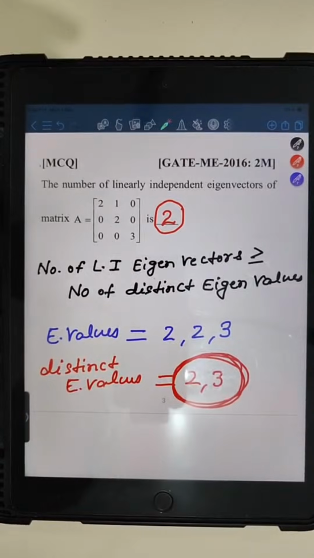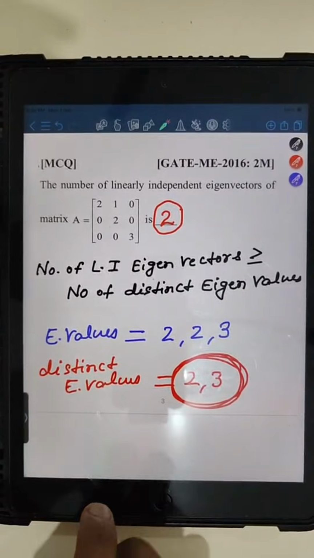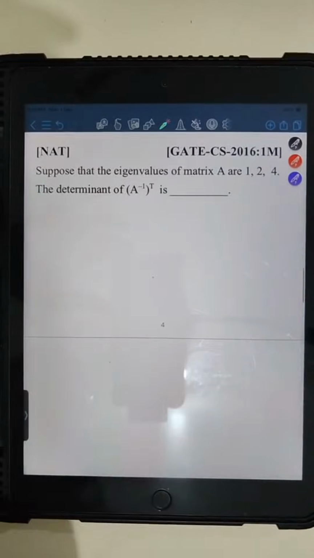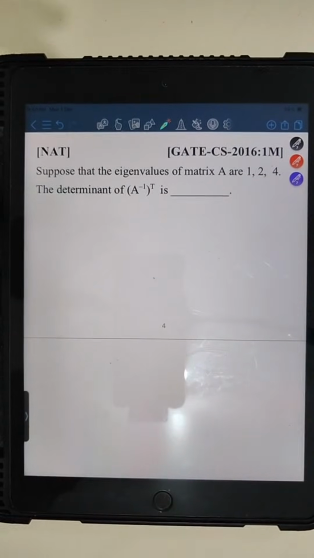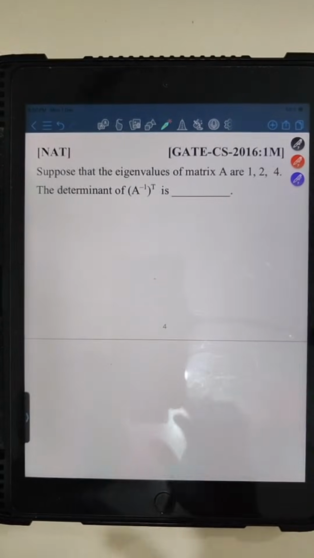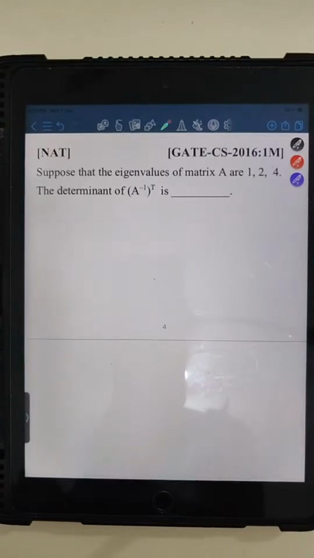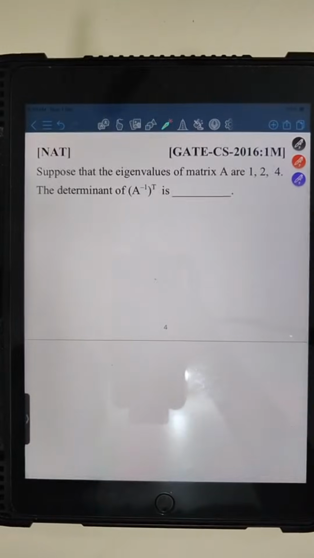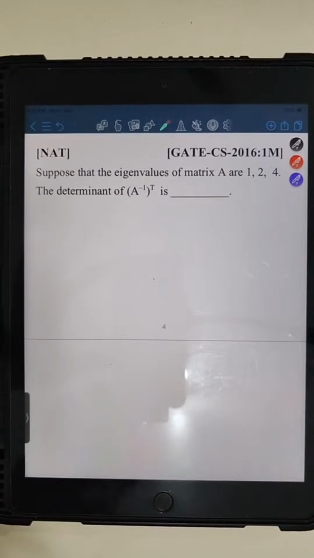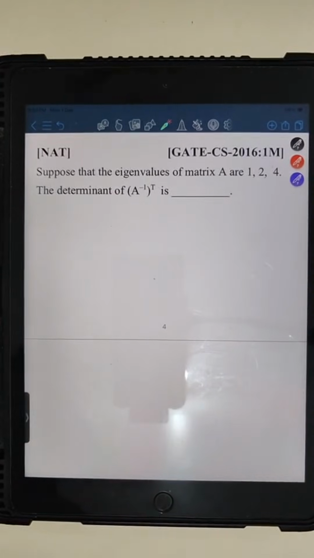Okay. Tilak is telling next question. Okay, we are moving towards our next question. So this one is the next question. This question was asked in GATE 2016 computer science paper for 1 mark.